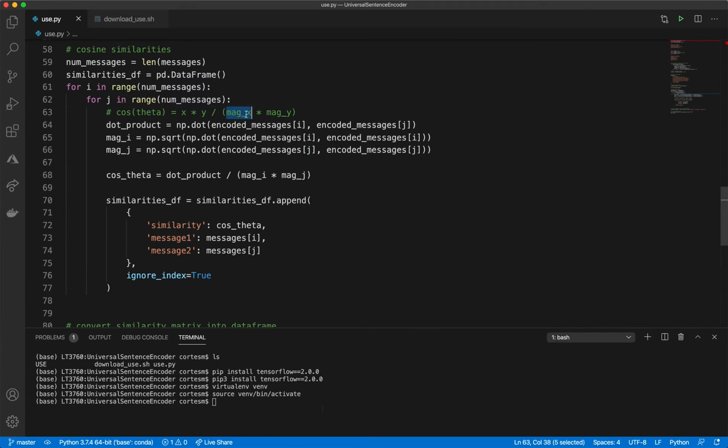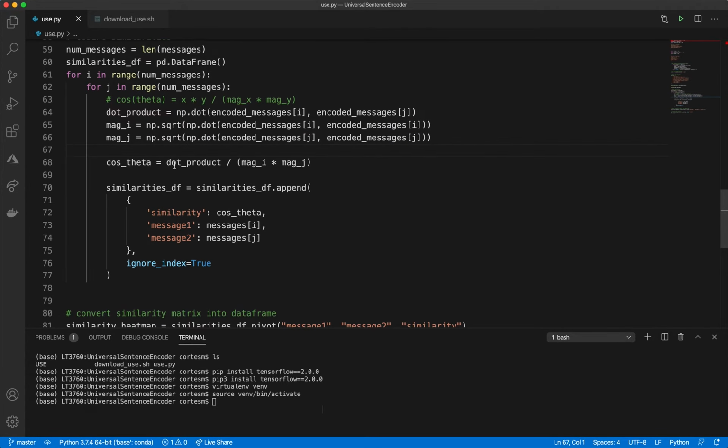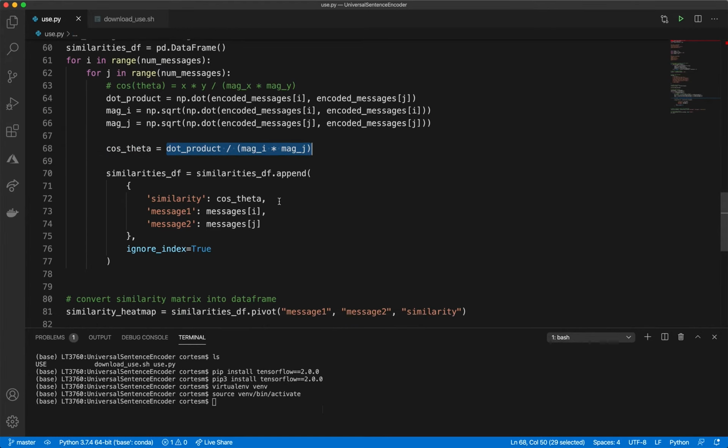Then we get the magnitude of the x vector and the magnitude of the y vector. Here I have that in the next two lines. The magnitude of the ith message and the jth message. Really, the magnitude of a vector is just a dot product with itself. That's why you have encoded messages i here twice. Take the dot product and then you take the square root to get the magnitude. Finally, you calculate the cosine of theta using the formula that I have commented out here, and you're done.